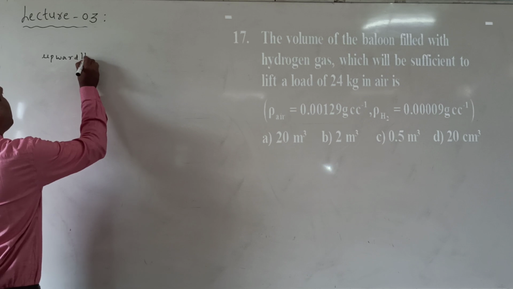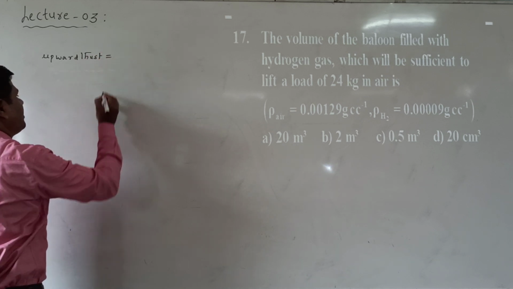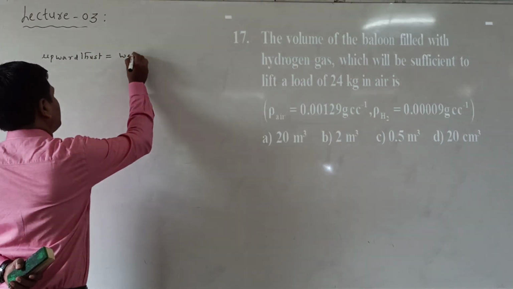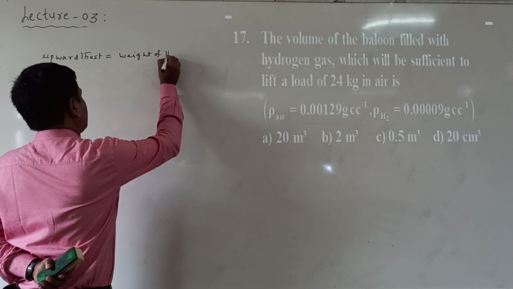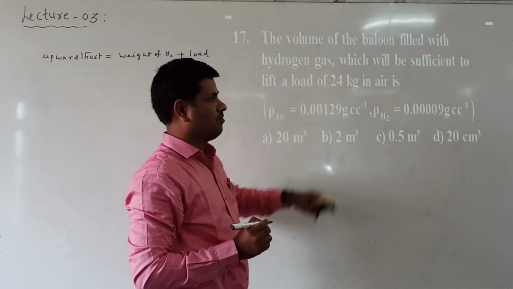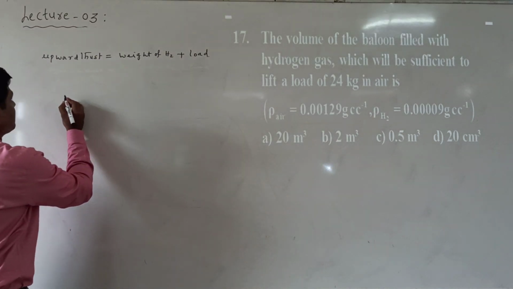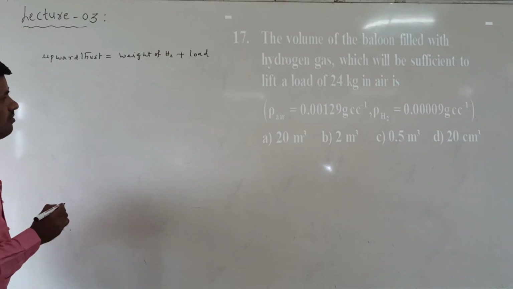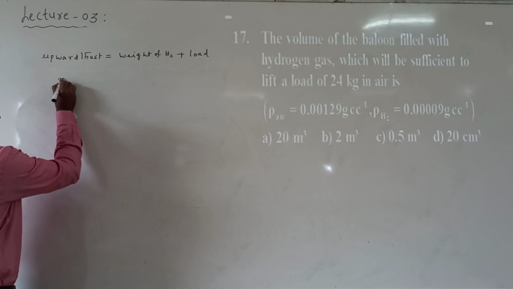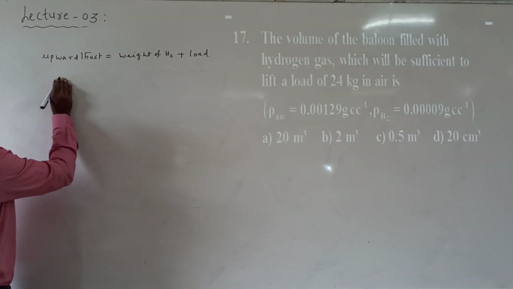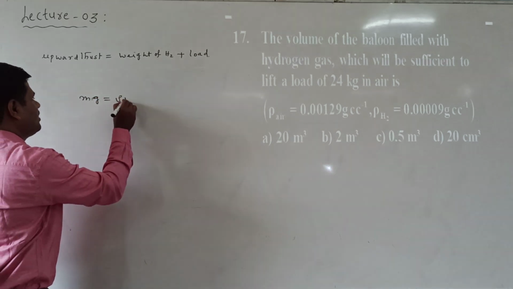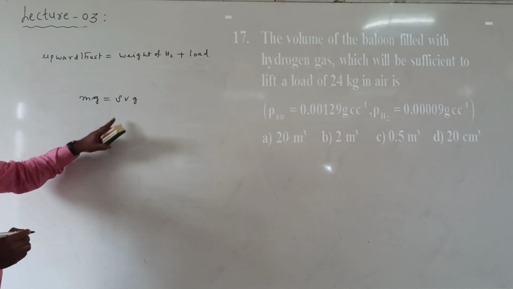First, the upward thrust, the thrust acting in the upward direction, is equal to the weight acting downward, the weight of hydrogen plus load. Load is how much here? 24 kg of load. Now the upward thrust in the air, thrust is nothing but a force. Force can be written as mass into acceleration, F is equal to ma or mg. Now mass can be written as rho V. Mass is equal to density into volume.